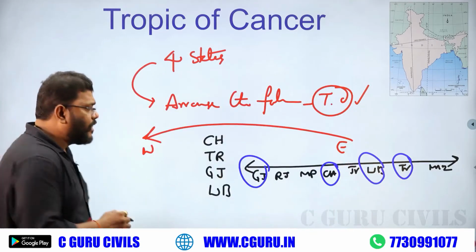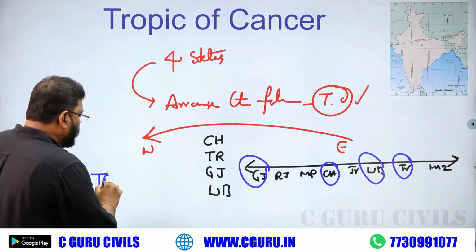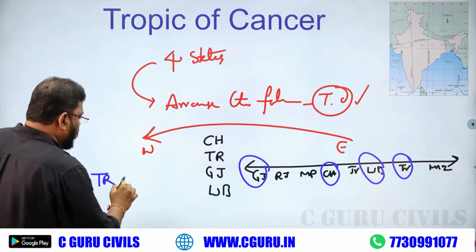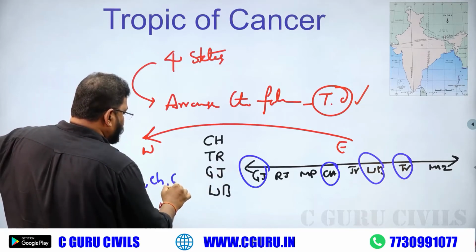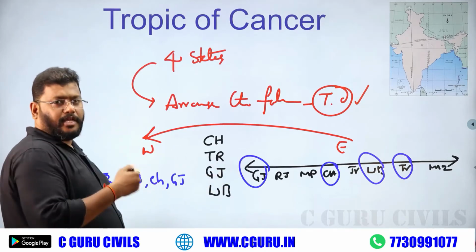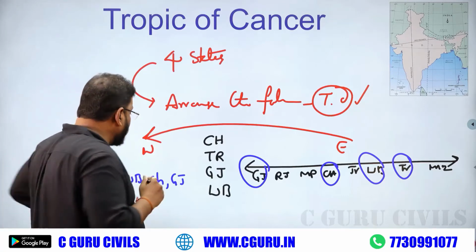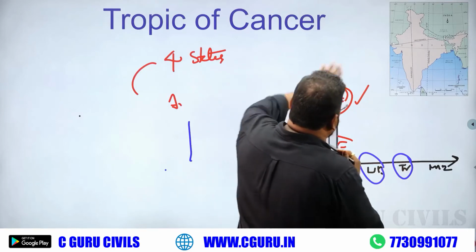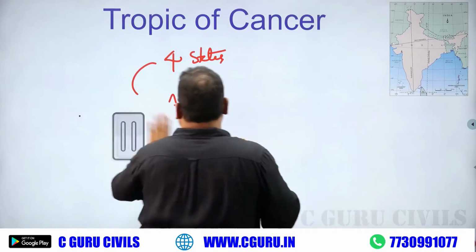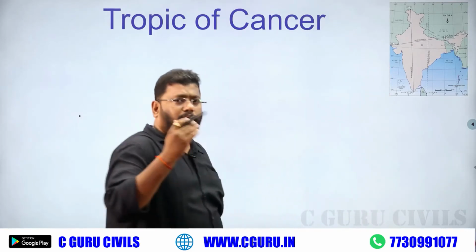So, the right answer is Tripura, West Bengal, Chhattisgarh, and the last one Gujarat. East to west arrangement. Okay, like this. So, is there any question about Tropic of Cancer states? Definitely the question is only about arrangement.